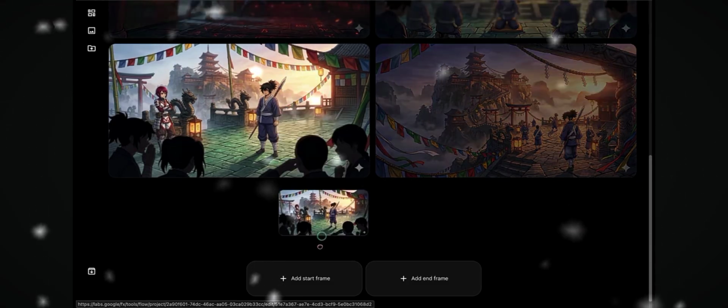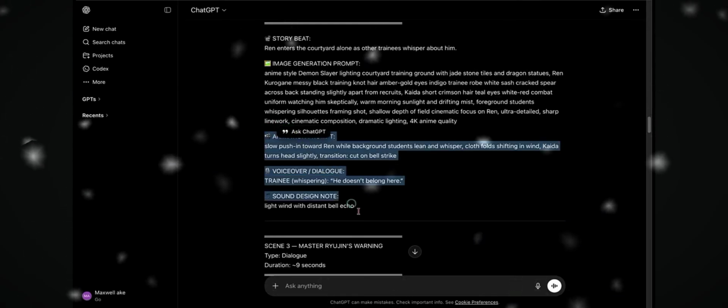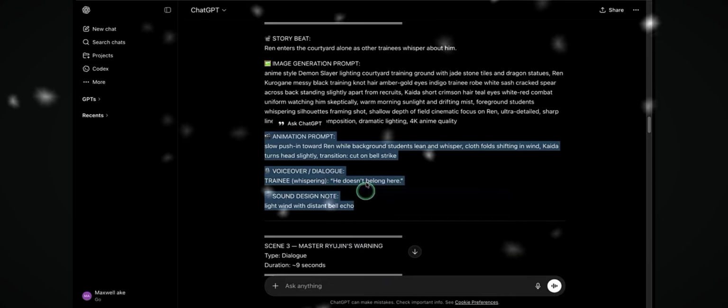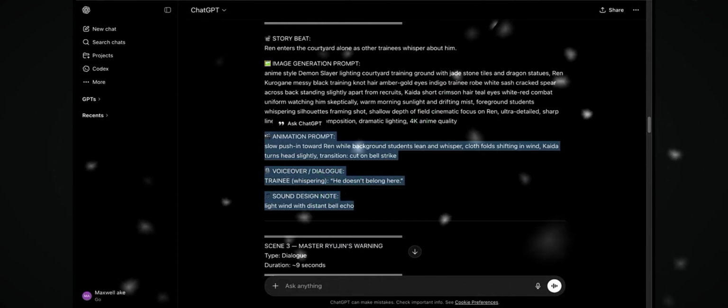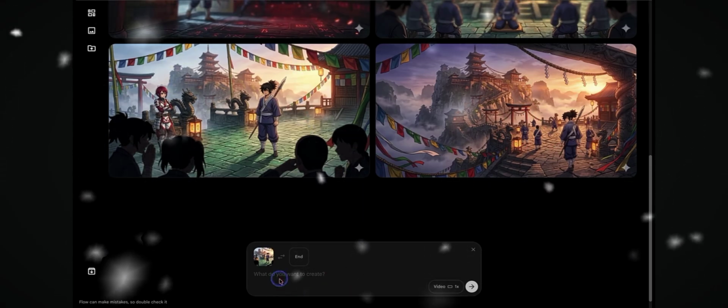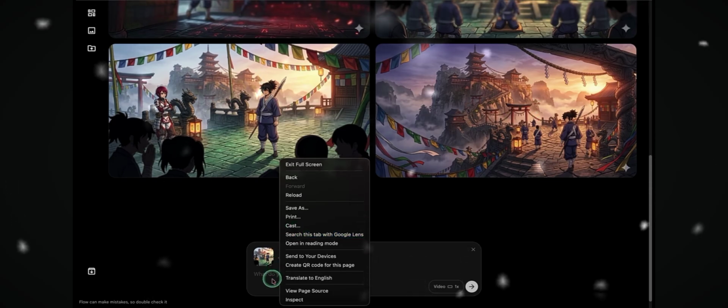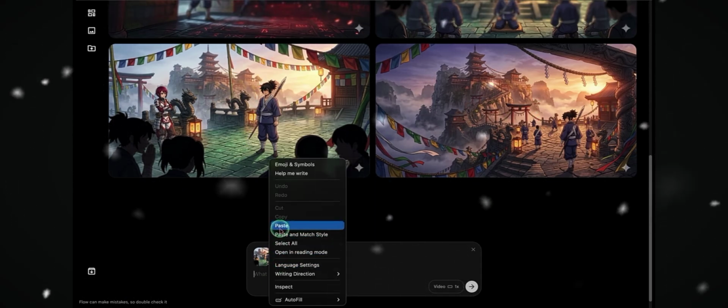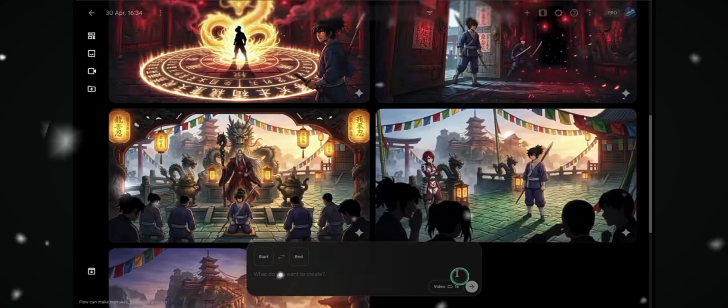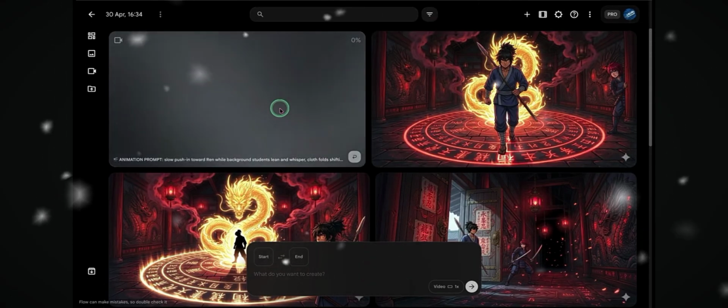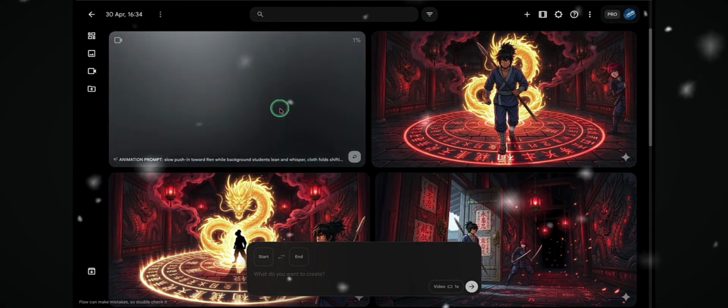Now for the second image, just drag it into the timeline the same way. Then head back to ChatGPT, copy the animation prompt, and make sure you grab the voiceover and sound design as well. Come back into Google Flow, paste everything in, and hit generate. After a few seconds, your second scene will be fully animated and ready to go. Just like that, your movie keeps building itself scene by scene.